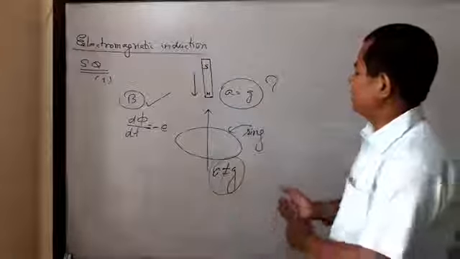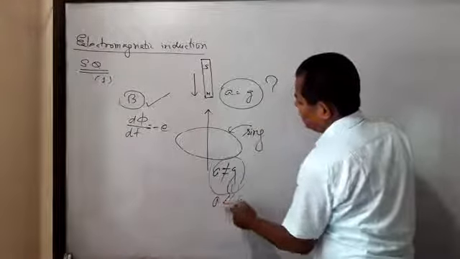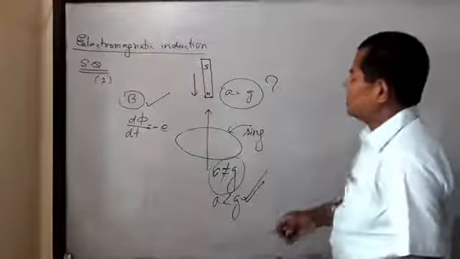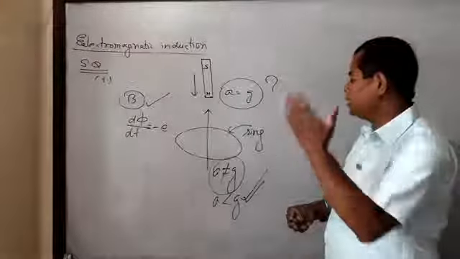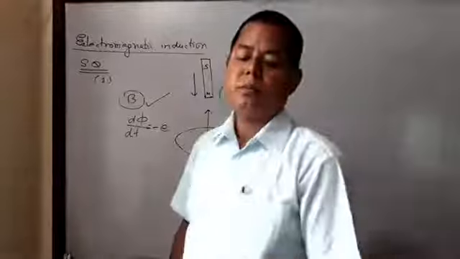It is always less than. In other words, a is always less than g. This is the answer: the acceleration of the bar magnet is less than the acceleration due to gravity. This is the answer to this question.